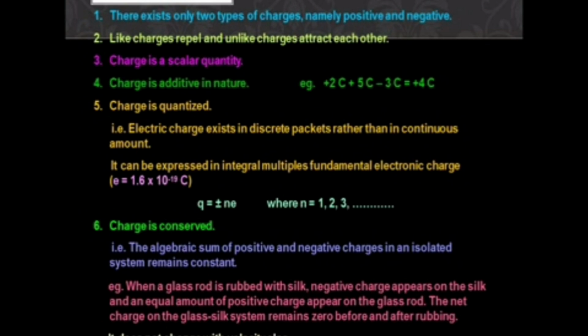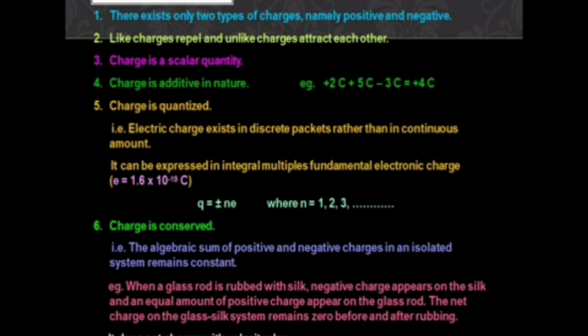So for quantized charge, what is the amount of charge in that quantum? Q equals plus or minus n times e, where Q is the quantized charge packet and n is an integer, n = 1, 2, 3, 4 and so on, like the number of protons or electrons, and e is the charge of an electron. This is a very, very important formula: Q = ne. Very, very important formula.